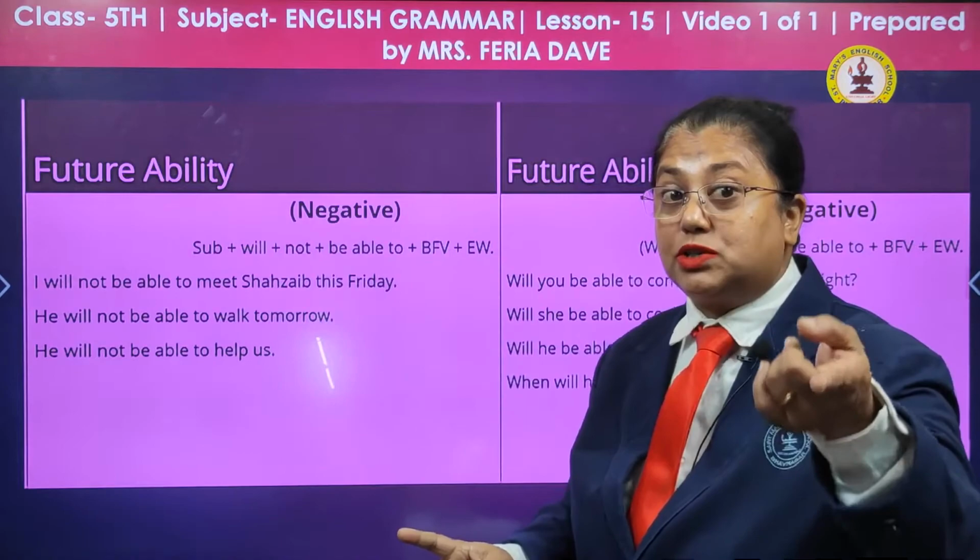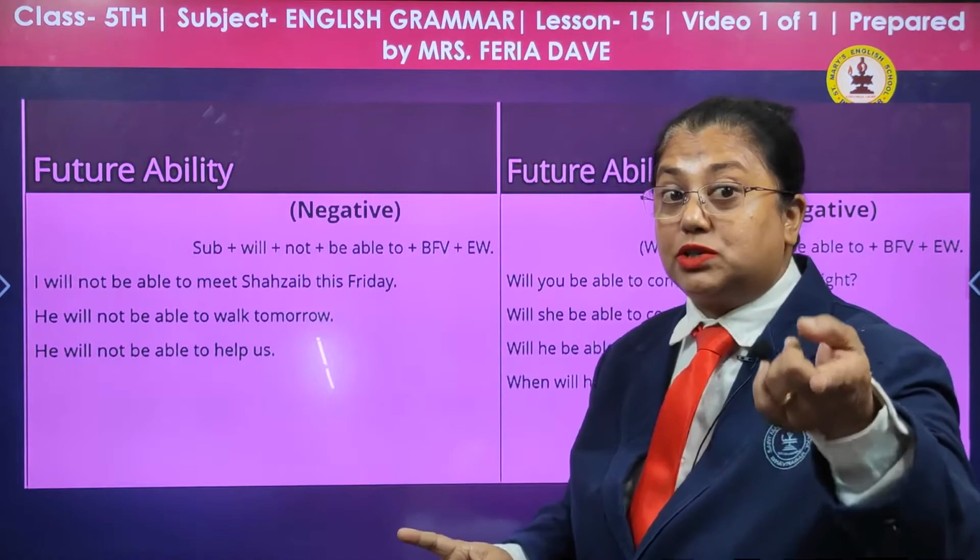After like, we need a verb with ing, so we need to use be able to. There is no way to use can and could. Right, children? I hope things are clear with so many sentences and examples.